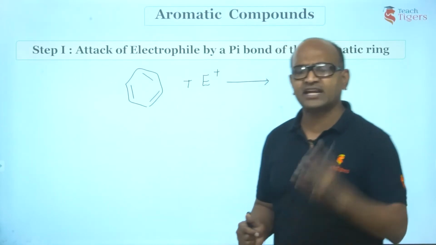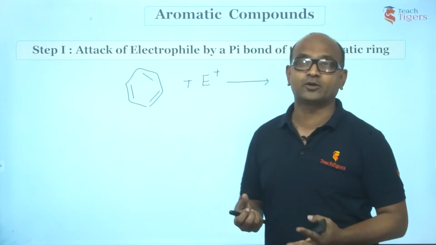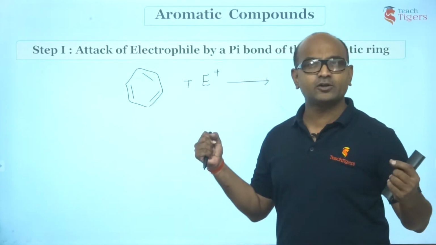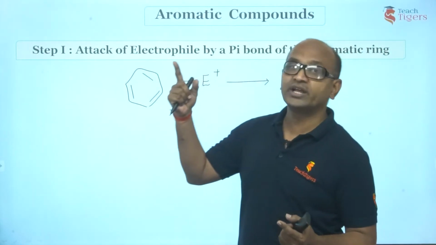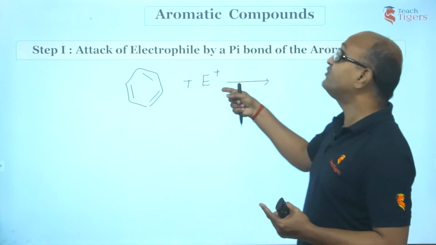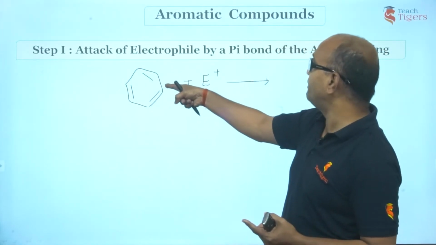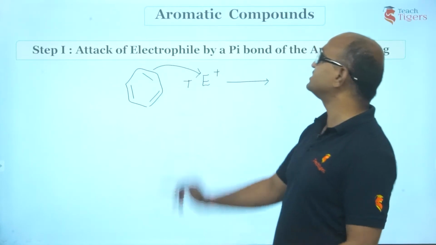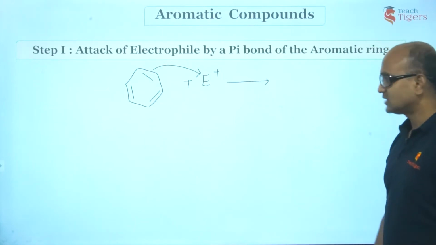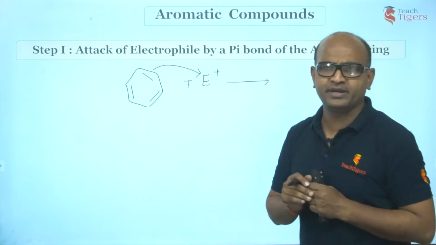What is going to happen here, I'll tell you. Electrophile is electron deficient. It is in need of electrons, whereas benzene is electron rich. Now who is going to donate? Rich species donate. Who is going to accept? Deficient species accept. So this pi bond of benzene will donate an electron to this electrophile. Alright guys. So this bond is going to break now. Pi bond is going to break.